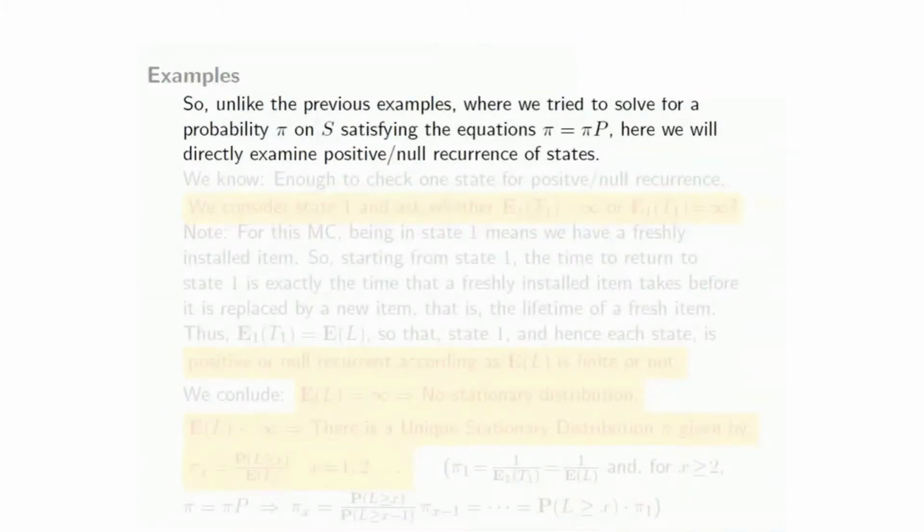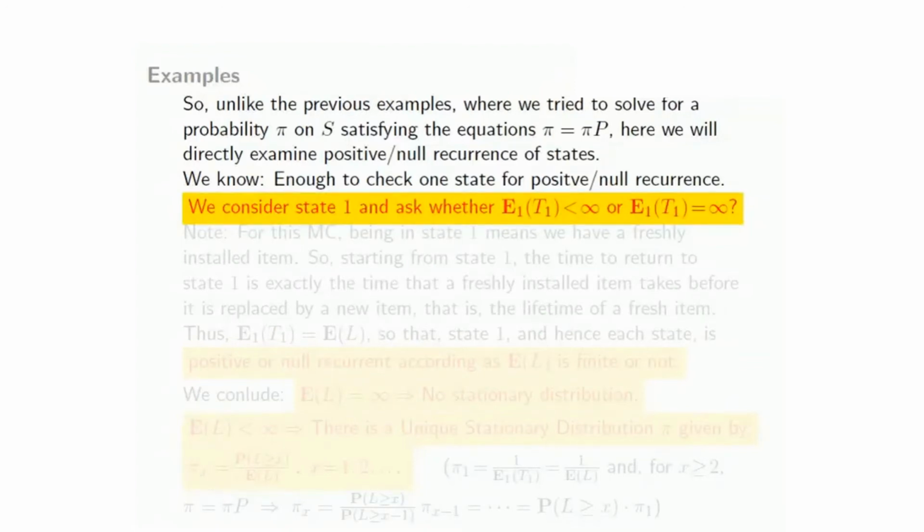So unlike in the previous example, where we tried to solve for a probability pi on S satisfying the equations pi equal to pi p, here we will directly examine positive or null recurrence of states. So the approaches are different for different examples. We know enough to check one state for positive and null recurrence, because in an irreducible Markov chain, either all are positive recurrent or all are null recurrent in case they are recurrent. So we consider state 1 and ask whether 1 is positive recurrent or null recurrent. Equivalently, whether E1 T1 is finite or E1 T1 is infinite.